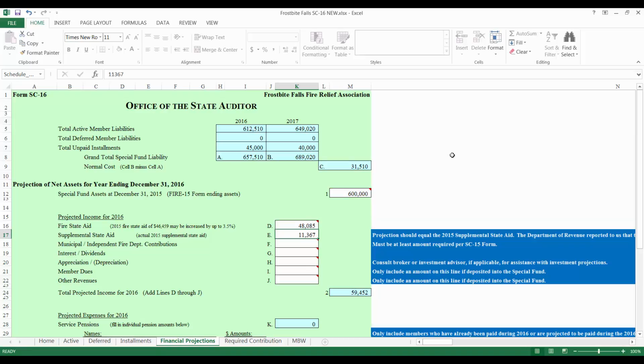On line E, the prior year supplemental state aid amount will be pre-populated. State law requires that the actual prior year supplemental state aid amount be used as the current year projection. Please review the populated data to ensure accuracy.